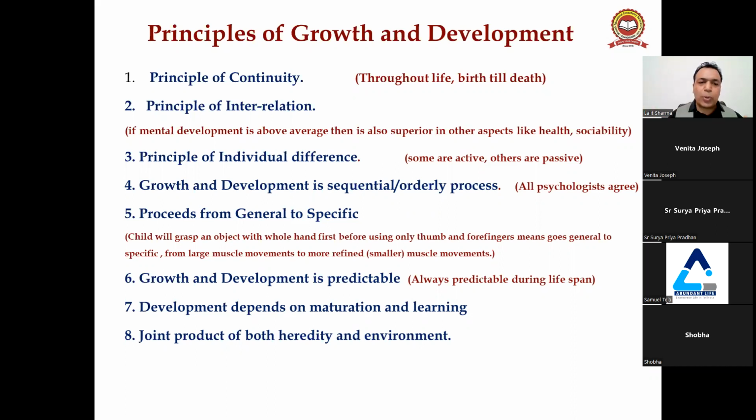So this is a joint product of both heredity and environment. It means growth and development are influenced by heredity as well as environment. You cannot say that this is the only factor responsible for growth and development, right? So it is a joint product of both, right, guys?